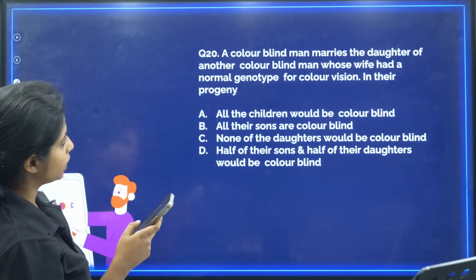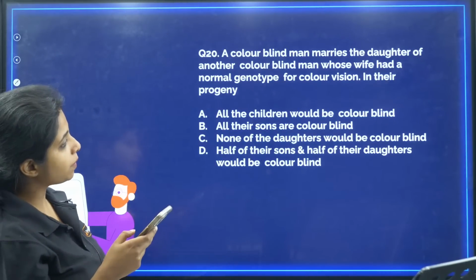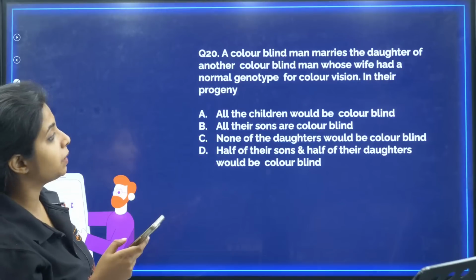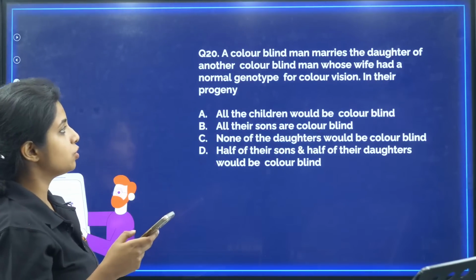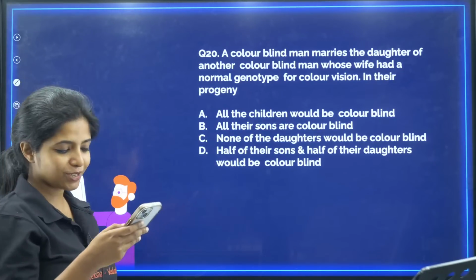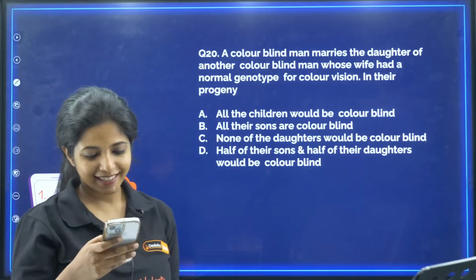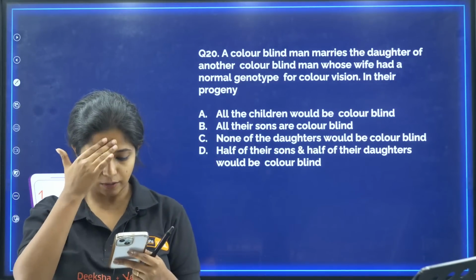Children, start with the 20th question. A colorblind man marries the daughter of another colorblind man whose wife had a normal genotype for color vision. In their progeny, what will be happening? Can you please try to find this out?